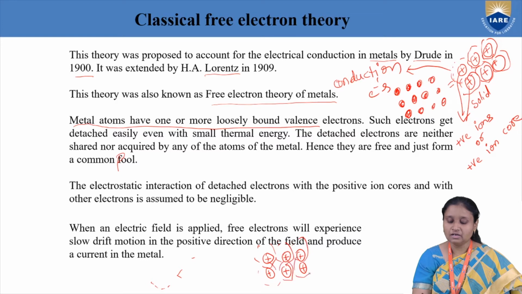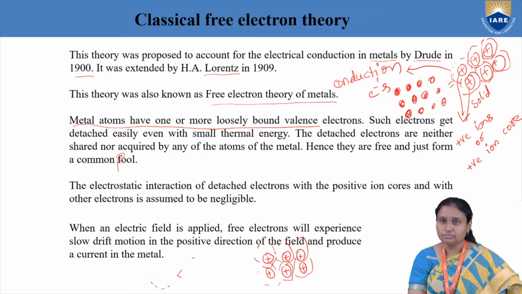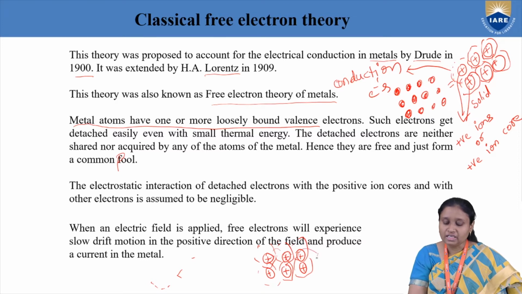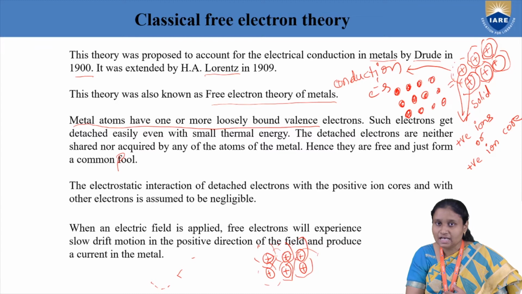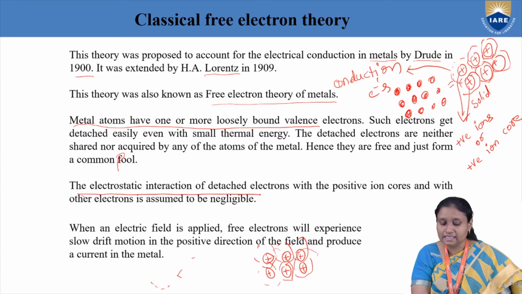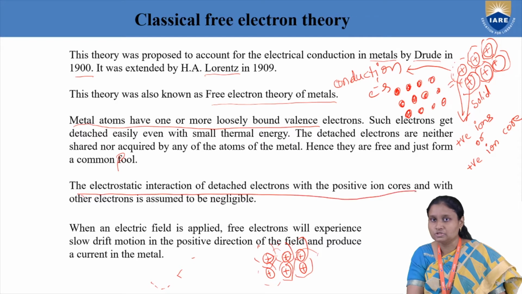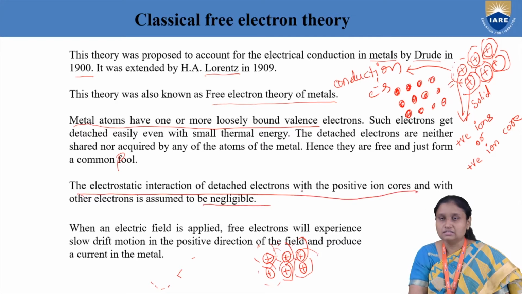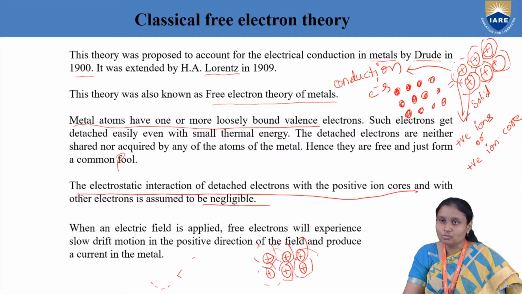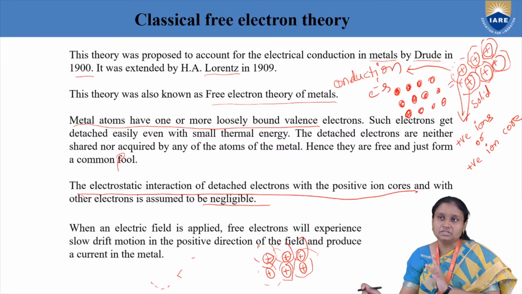What we are saying here is they are not just bound to individual atoms. They don't even form bonds by sharing or by acquiring electrons from each other. These free electrons are simply moving freely from one atom to another atom, forming a pool of electrons. It means they are coming out of that electrostatic interaction. The electrostatic interaction of these detached electrons with the positive cores is negligible. We are not taking into account the effect of the positive ion cores on these free electrons. That's why these free electrons are able to move from one place to another.